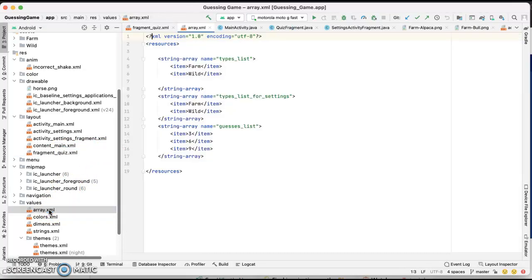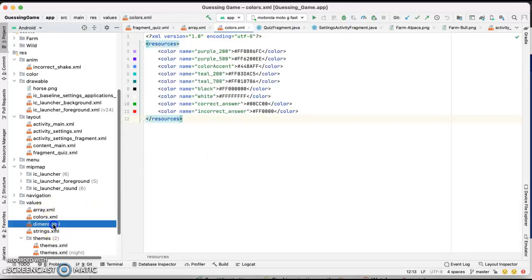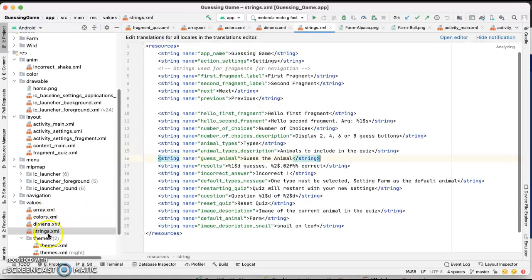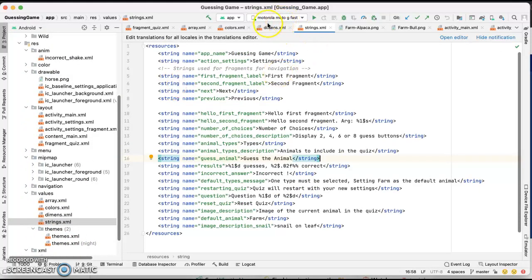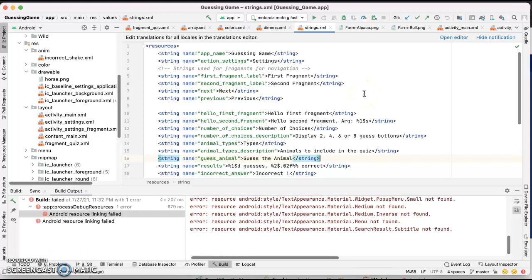This is arrays, and the values, the colors, the dimensions, the strings. But somehow, I'm trying to run this on my Android and it is failing.